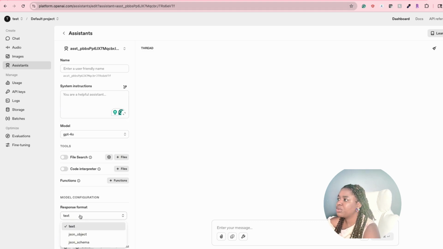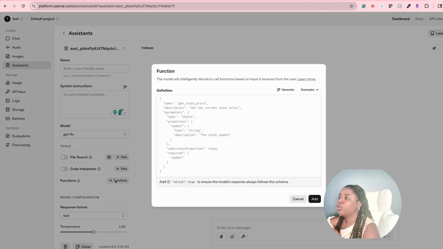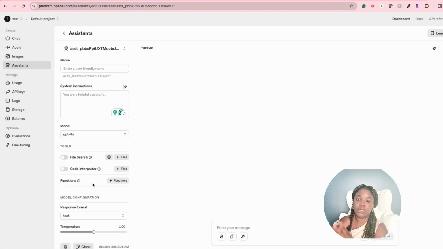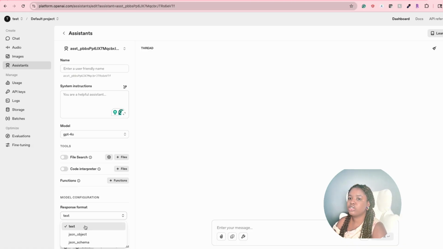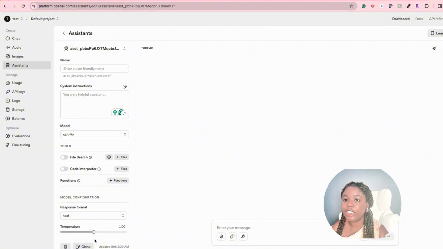Also, in terms of response format, you can decide whether you want it to respond with text or with a schema, because if you're using it in n8n, sometimes you want it to respond with a schema or a JSON object, and you can specify that here as well. So now that we have our AI assistant set up, and we have our WhatsApp channel set up in Vonage, let me show you exactly how to build this.